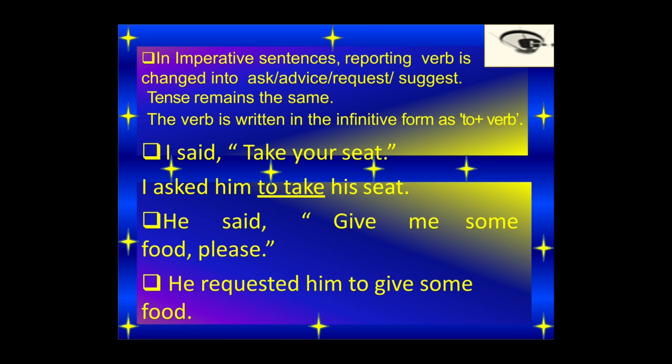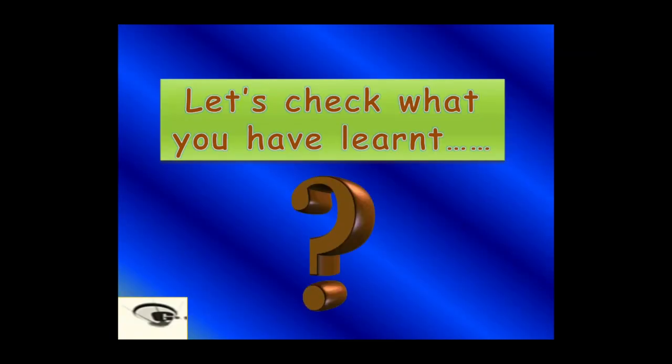For example, I said, "Take your seat." It changes to: I asked him to take his seat. He said, "Give me some food please." He requested him to give some food. So this is how we change the sentences in imperative sentences.